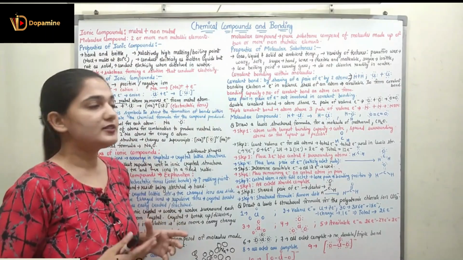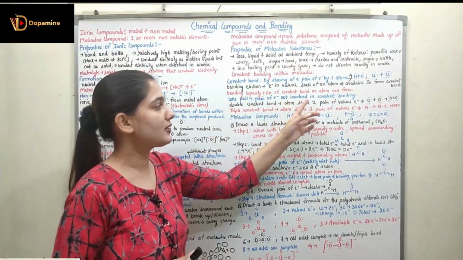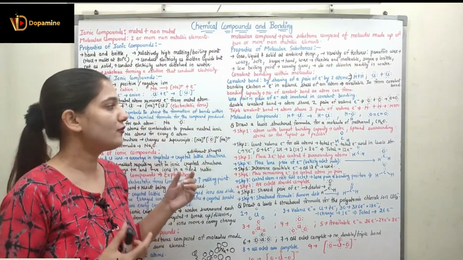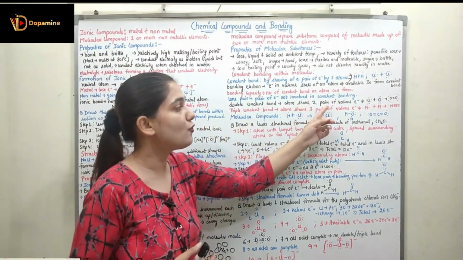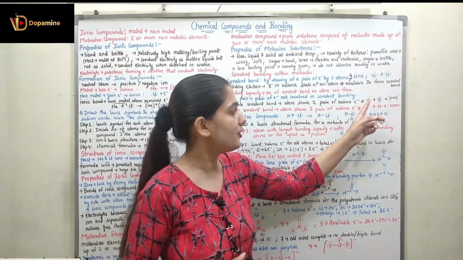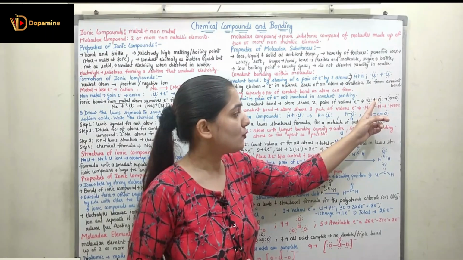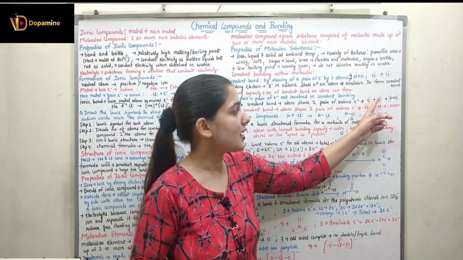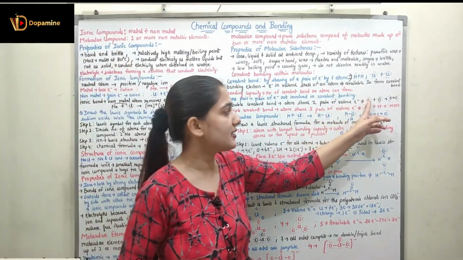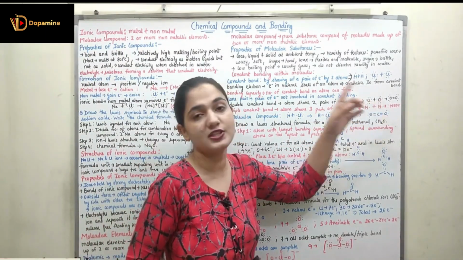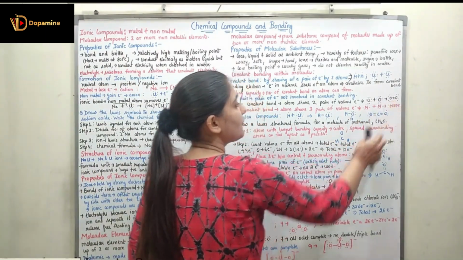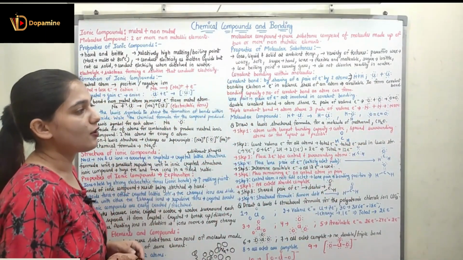Coming to the lone pair. What is a lone pair? It is a pair of electrons that is not involved in the covalent bonding. The double covalent bond is where atoms share 2 pairs of valence electrons. Right, if I form the O2 molecule, 2 valence electrons from this oxygen and 2 from this oxygen are shared between the 2 oxygen atoms. So here we are forming a double bond, right? This kind of double bond will exist for oxygen.